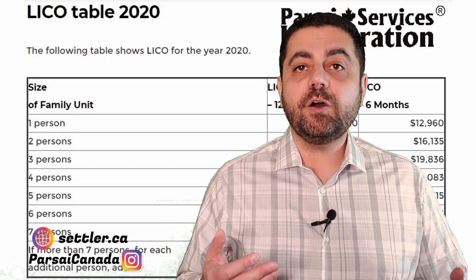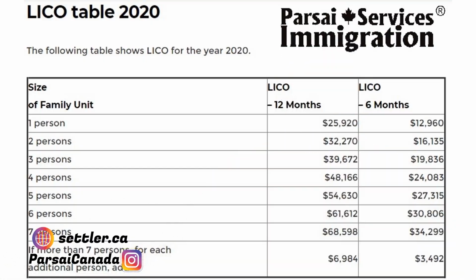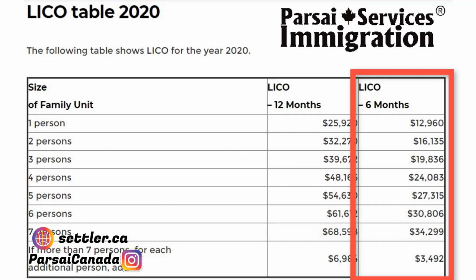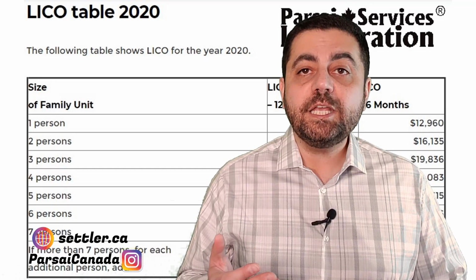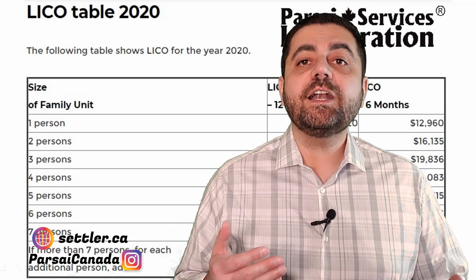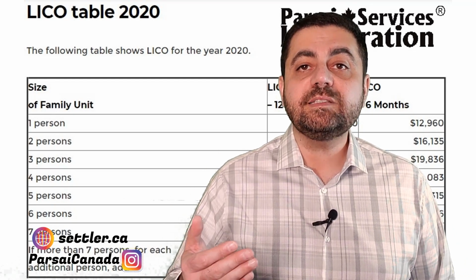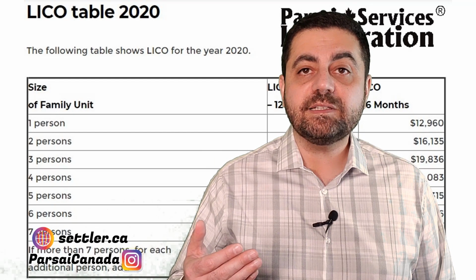Now, what about immigration? It depends on the method of immigration that you choose. For example, for Federal Skilled Worker Program, which is a subsidiary of the Express Entry System, or Federal Skilled Trades Program, which is again another subsidiary of Express Entry, if you do not have a valid job offer to Canada, then you need to calculate a 6 months LICO and have access to unencumbered funds. This means that you need to have enough money in your bank account to cover at least 6 months of your expenses and your dependent family members' expenses in Canada.